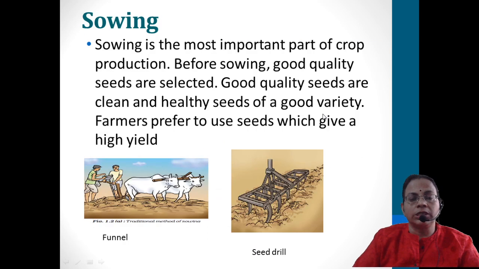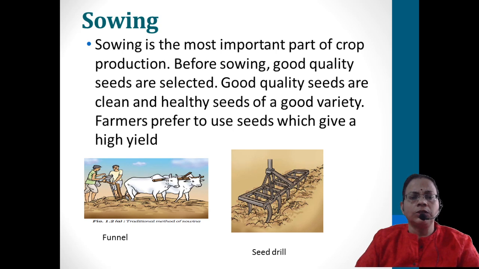Now we'll move on to the next one, sowing. Sowing means after preparation, the land is ready to receive the seeds. So sowing is very important, and good quality seeds are also very important, because if the land is all prepared and you sow bad quality seeds, it will be a loss to the farmer. Hence you have to select good varieties and collect maximum yield producing plant seeds.